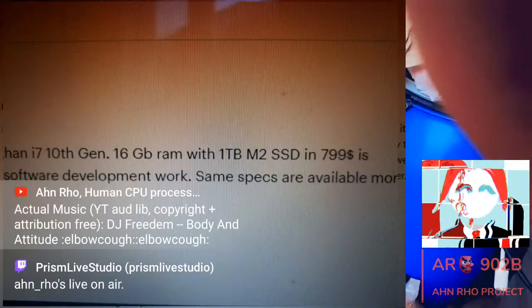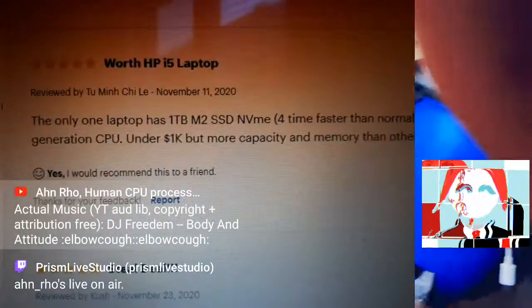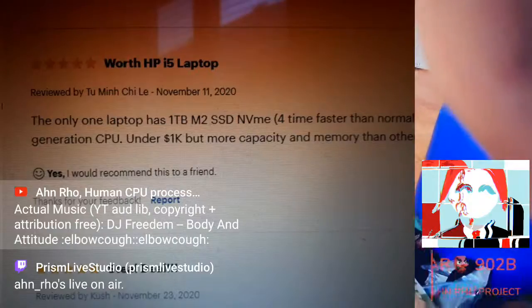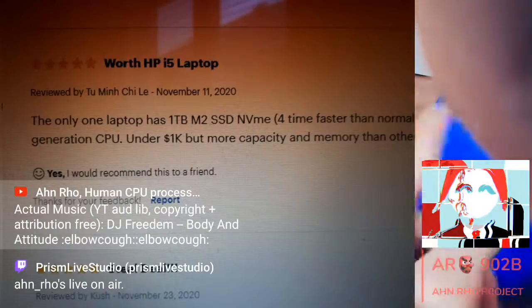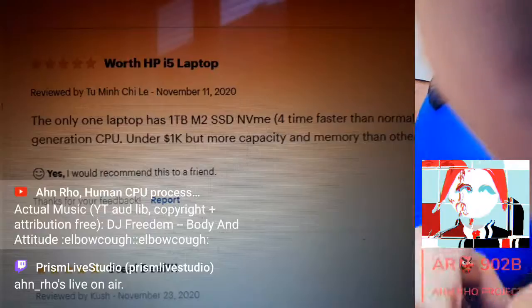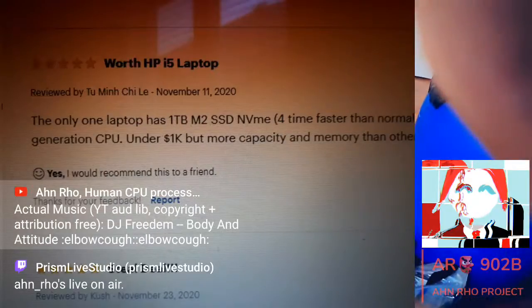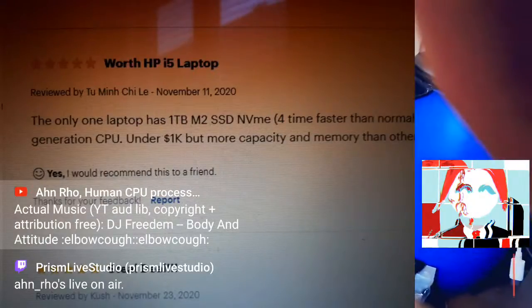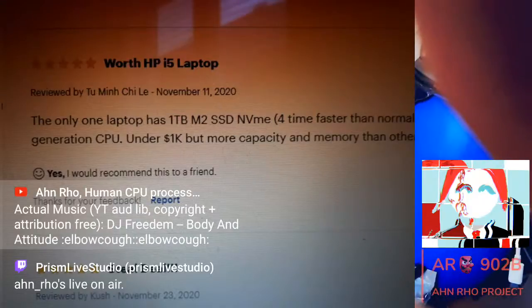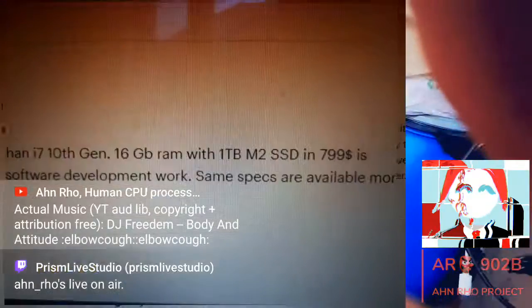Software development work, same specs available for more expensive laptops. The only laptop that has 1 terabyte M.2 SSD, NVIDIA, 4 times faster than normal. So is this one, right? Under 1K, under $1,000, but much more capacity and memory than more expensive ones that cost up to $2,000.